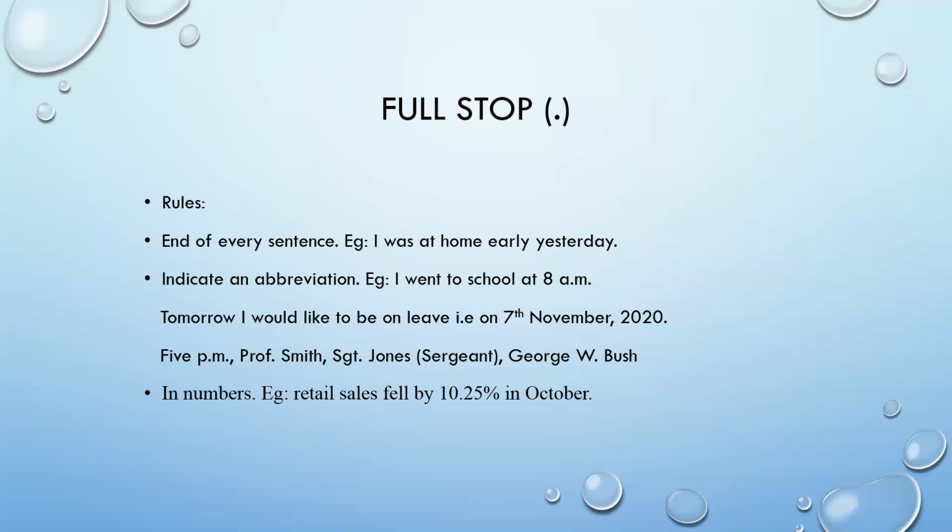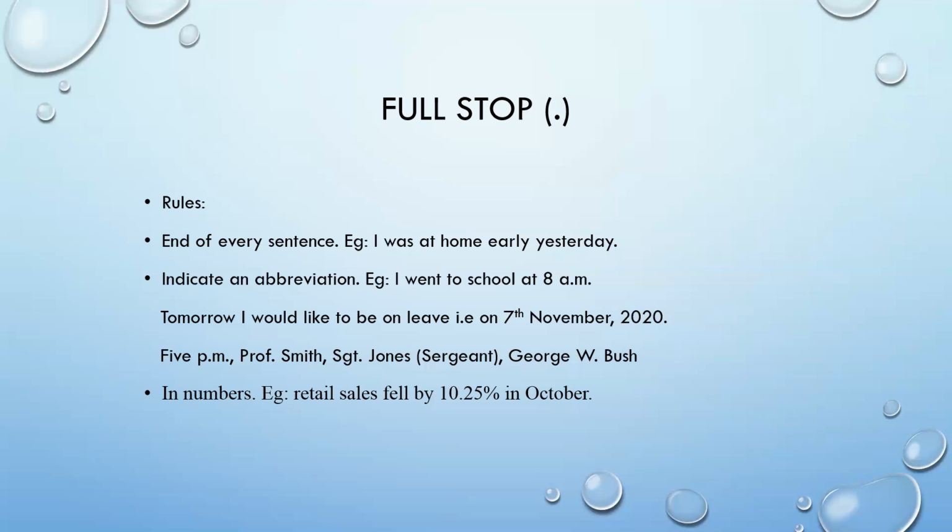Alright, then we have George W. Bush. W is the middle initial. Again, we placed a full stop there after writing W. So when we are using our names or writing our designation, for example, doctor, after writing Dr. we place a full stop.